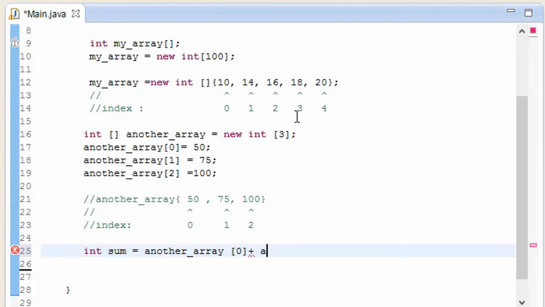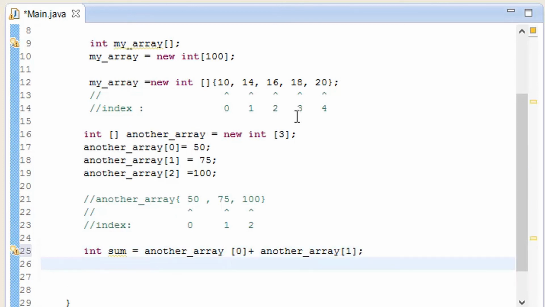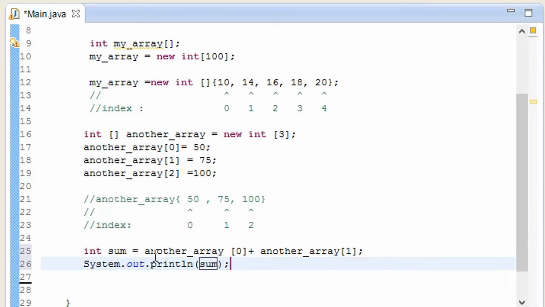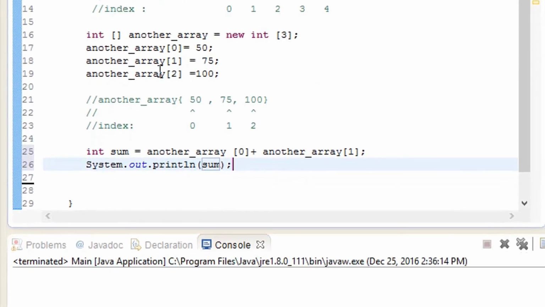it a plus another array inside the square brackets, add 1 to it and close it. So we are doing mathematics, so Ctrl and spacebar, and here I'm going to give it sum. So it is going to check sum and print out the value of sum. So we are going to take 0 and add it with 1. So 50 plus 75. Let me just run it and see what gives the answer.